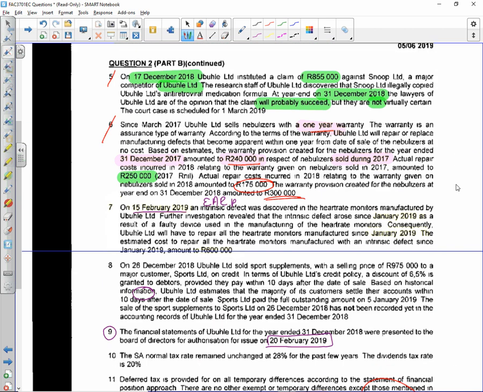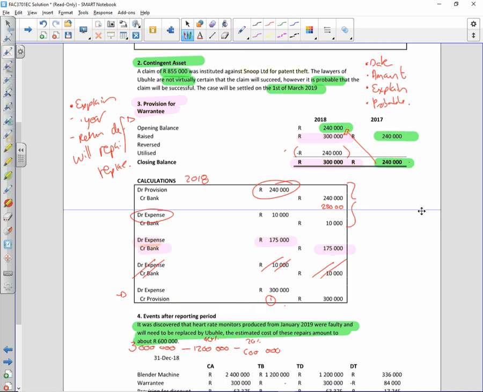Oh, you were talking about point 6. Sorry, then I missed you. What's your question? You don't have to. I did the journal entries. If you want, you can put it into a T account. So these are the journal entries I did. Basically, what you would have is your provision account. In 2017, you'll have a closing balance of 240. Agreed? Is this what you're asking, or am I off track again?